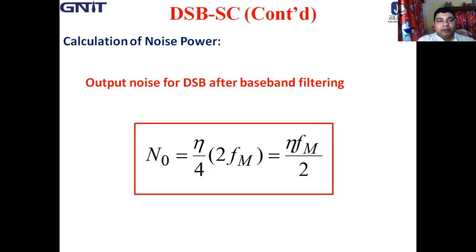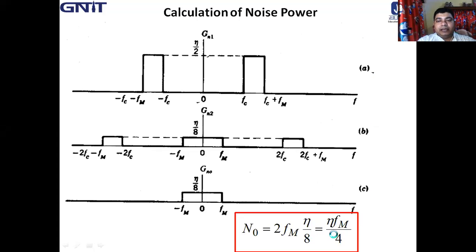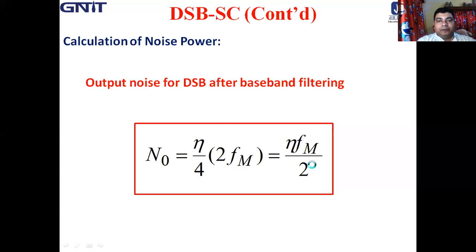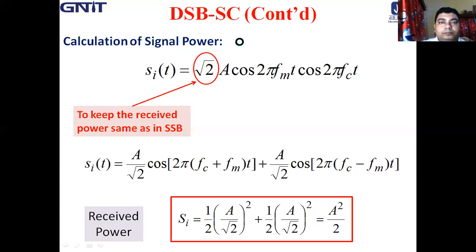Now what is the noise performance or output noise power for SSB-SC? Can you remember? That was eta fm by 4 for SSB-SC. And now for DSB-SC, the output noise power is eta into fm by 2. Now let us move to the calculation of signal power for DSB-SC.